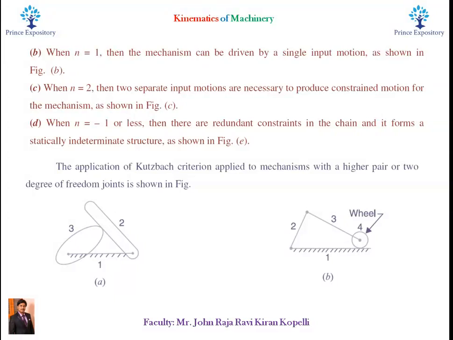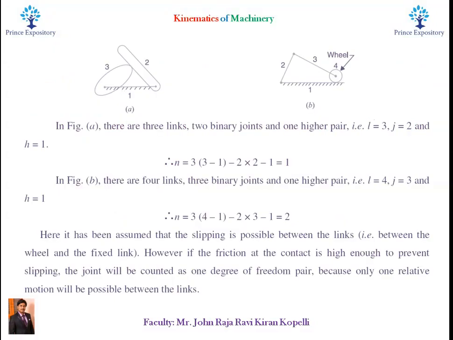Now let us see the application of Kutzbach's criterion, which is applied to mechanisms with a higher pair or 2 degrees of freedom joints. In this slide you can see figures A and B. In figure A, there are 3 links, 2 binary joints and 1 higher pair. That means L is equal to 3, j is equal to 2 and h is equal to 1. After substituting we will get n is equal to 1.